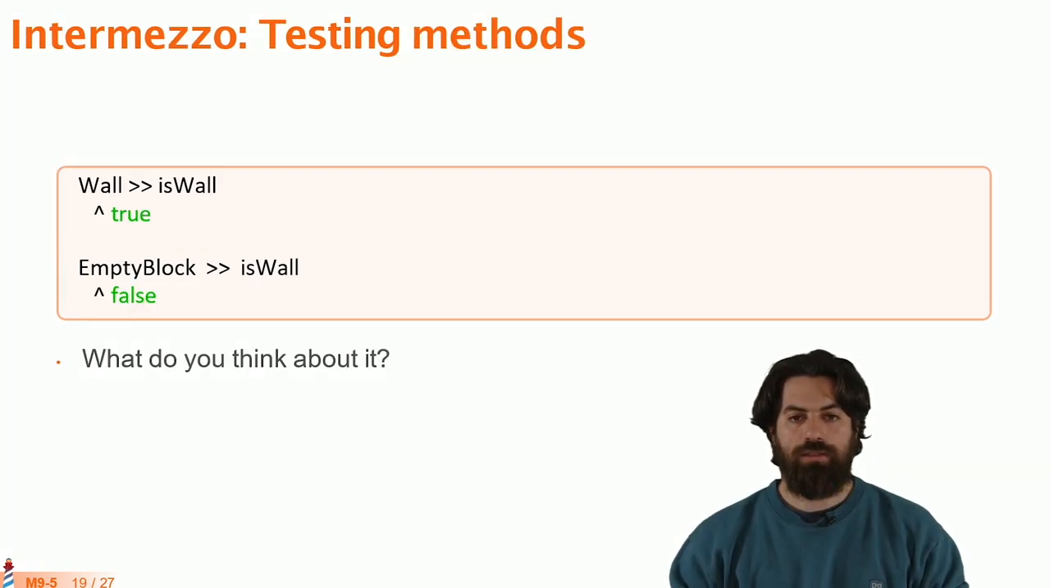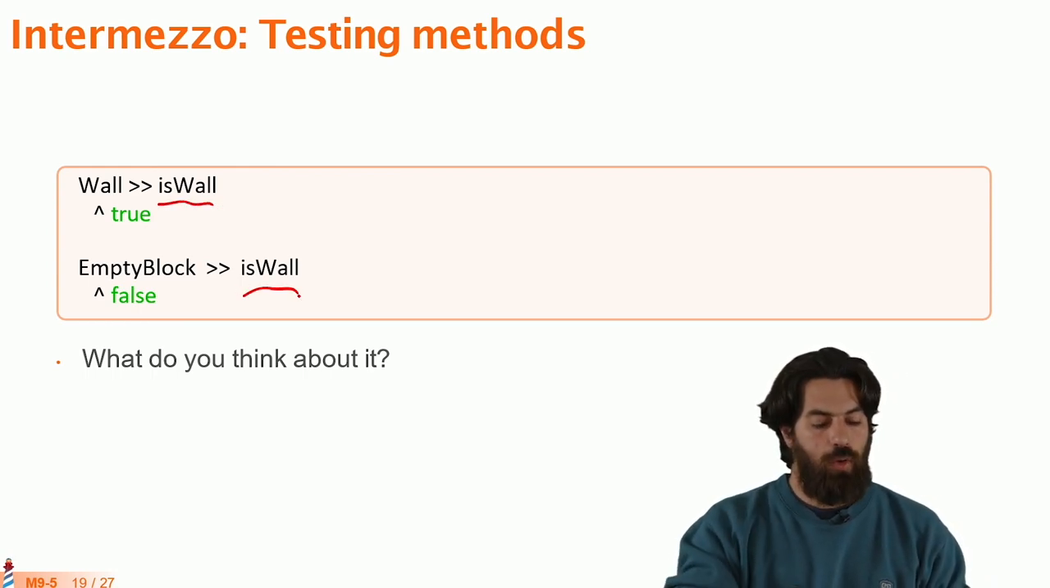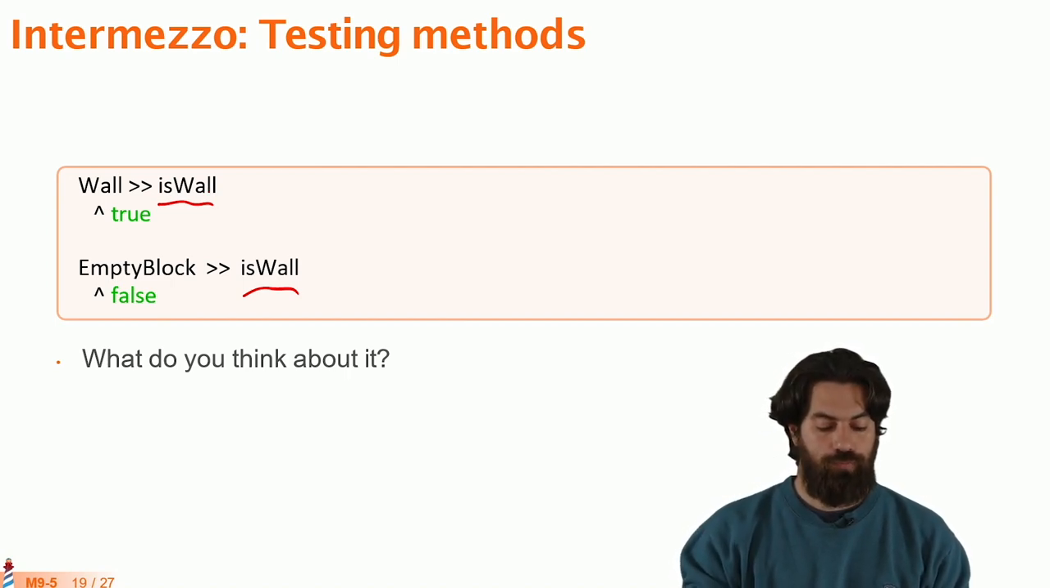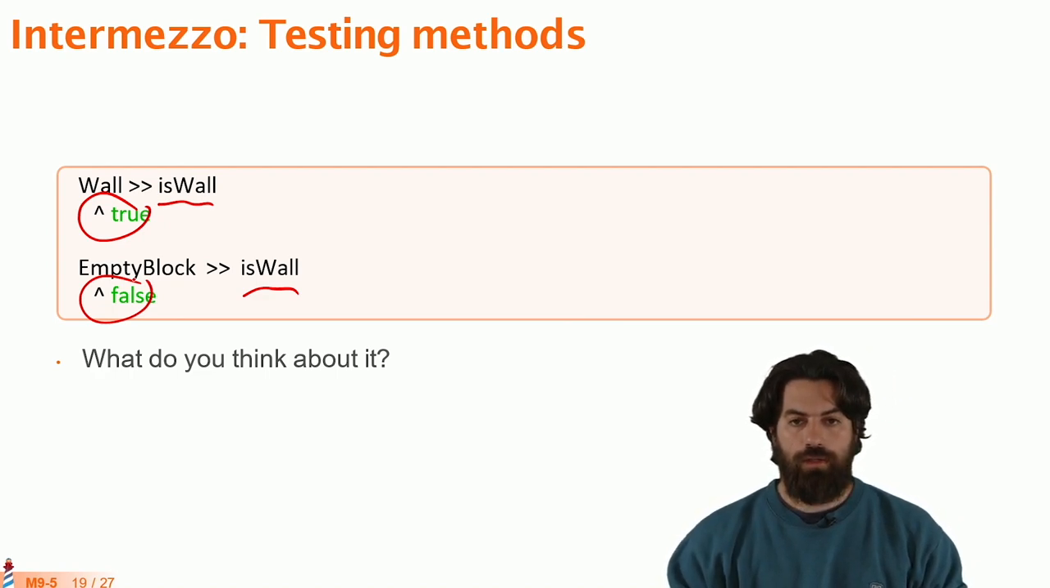Now, let's take a step back and look again at these testing methods. Here we had this isWall method, both in wall and empty block, that were returning true in one case and false in the other. So take a couple of minutes to think, okay, what do you think about these methods? Are they good? Are they not good? Are they useful? And so on.